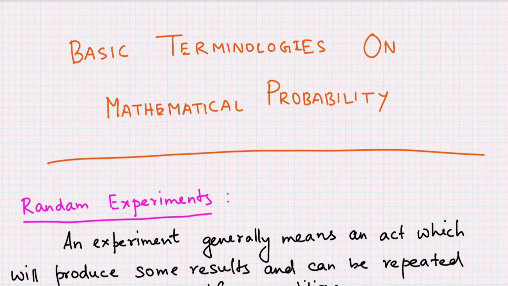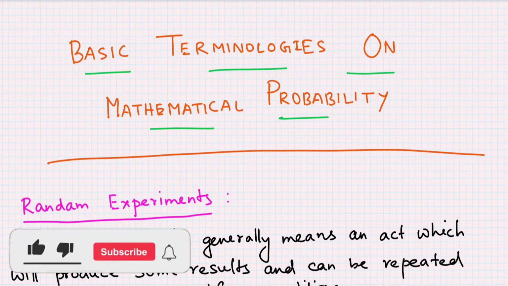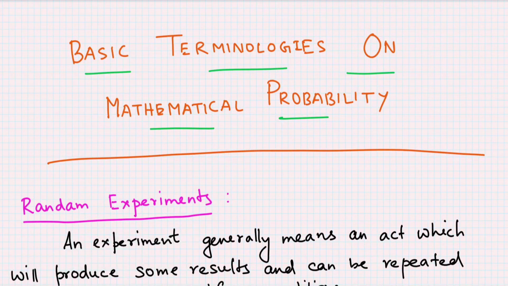In this video, we will discuss the basic terminologies on mathematical probability. So this is the third video on probability and statistics. In the previous two videos, I already discussed the random variables, PMF, PDF, and basic distribution function and their properties. So in this video, we will discuss the basic terms on mathematical probability.